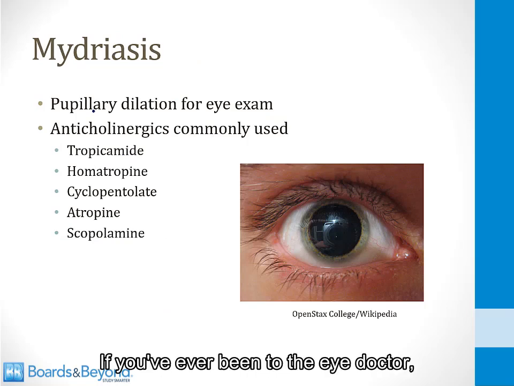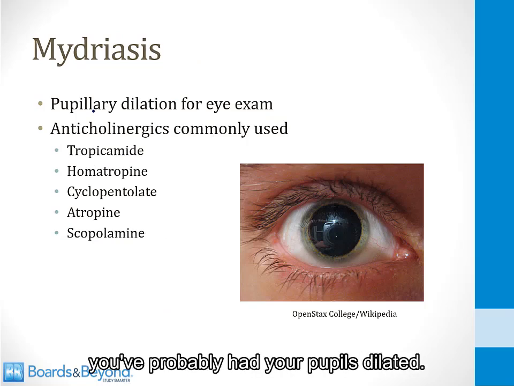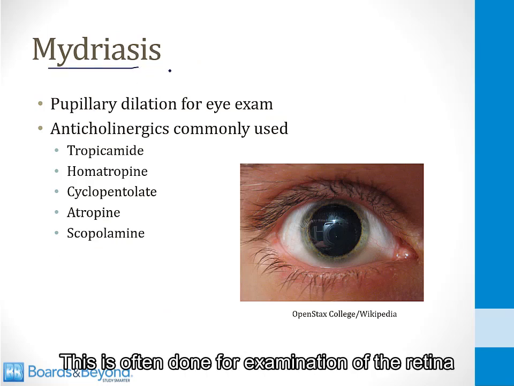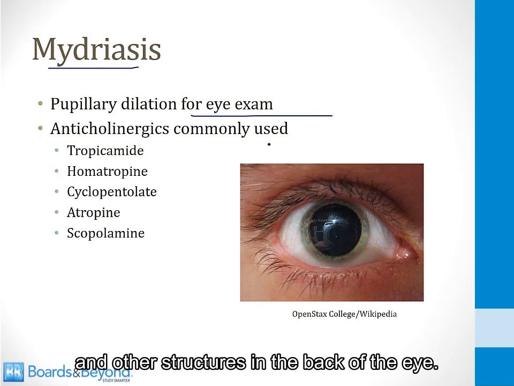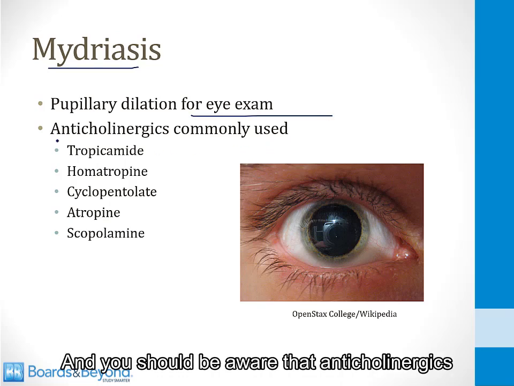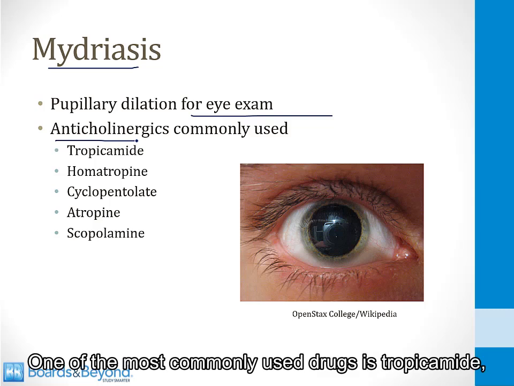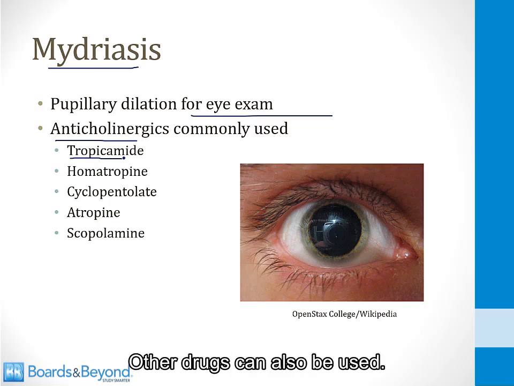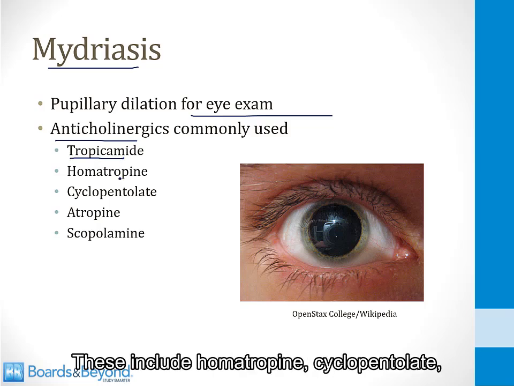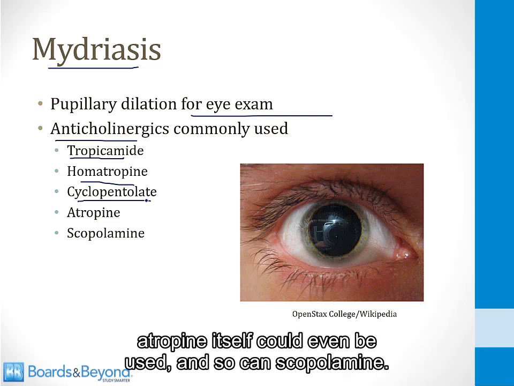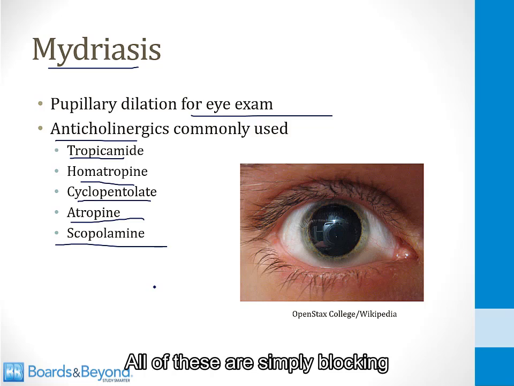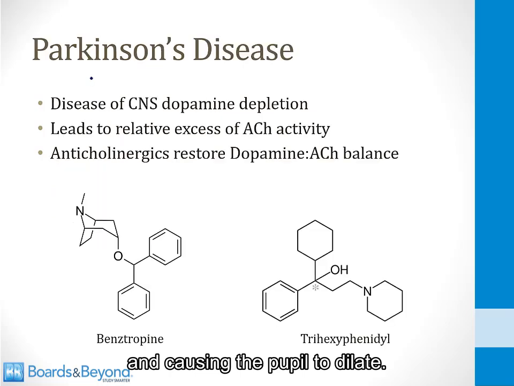If you've ever been to the eye doctor, you've probably had your pupils dilated. That's called mydriasis. This is often done for examination of the retina and other structures in the back of the eye. And you should be aware that anticholinergics are commonly used for this purpose. One of the most commonly used drugs is tropicamide, which is administered as eye drops. Other drugs can also be used. These include homatropine, cyclopentolate. Atropine itself can even be used, and so can scopolamine. All of these are simply blocking muscarinic receptors in the eye and causing the pupil to dilate.